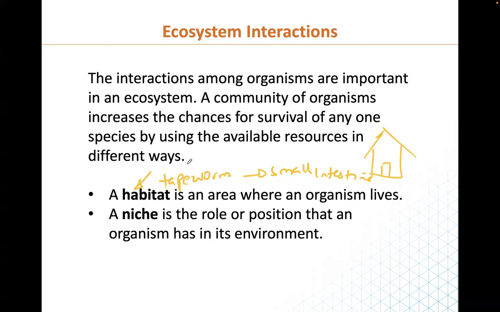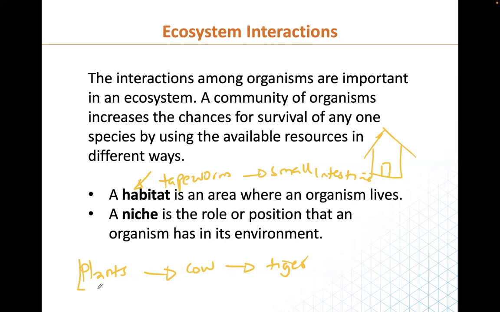Now, I want you to know the difference between habitat and niche. A niche is the role and responsibility an organism plays in its environment. We talked about plants being eaten by herbivores, let's say a cow being eaten by a tiger. This is a very small food chain.